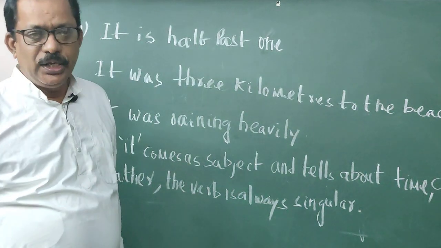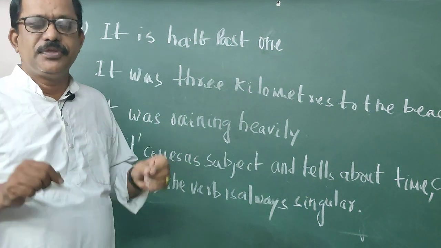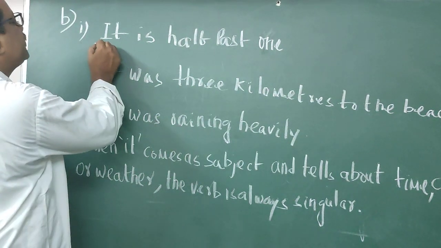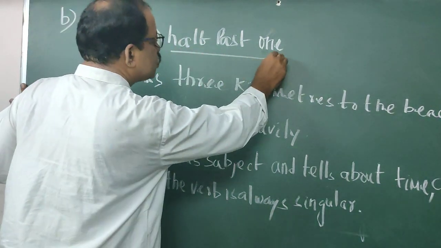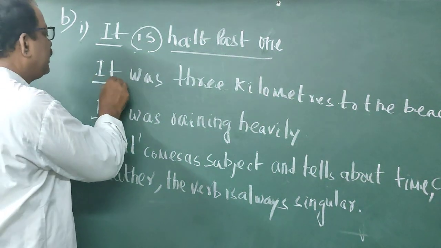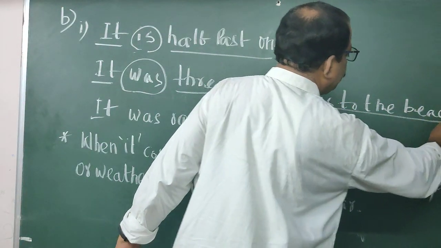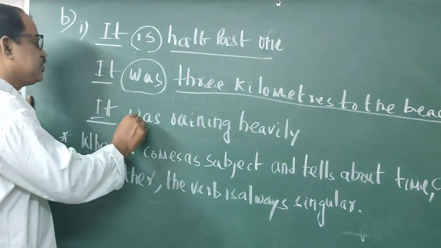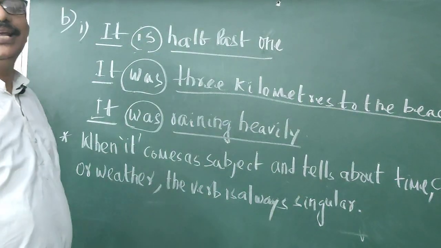In 1A, we discussed the subject there. If the subject is there, the verb may be singular or plural. But here, see, the sentence begins with it. The verb is. It is 1:30. That means you are telling about time, 1:30. It, subject, the verb is was. It was 3 kilometers to the beach. You are telling about distance. Here also the subject is it. The verb is was. It was raining heavily. You are telling about weather.